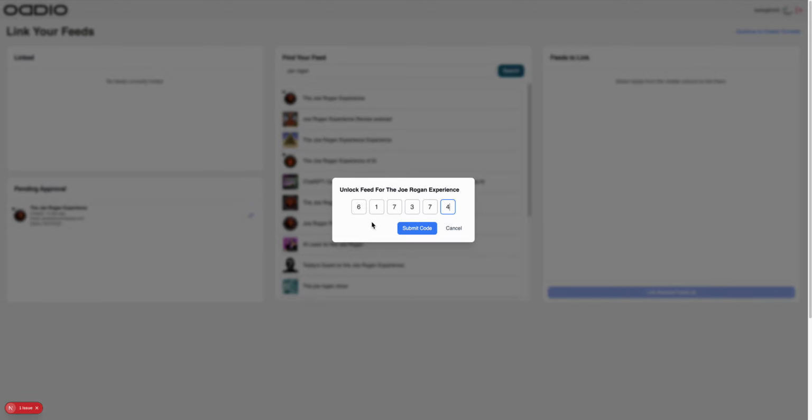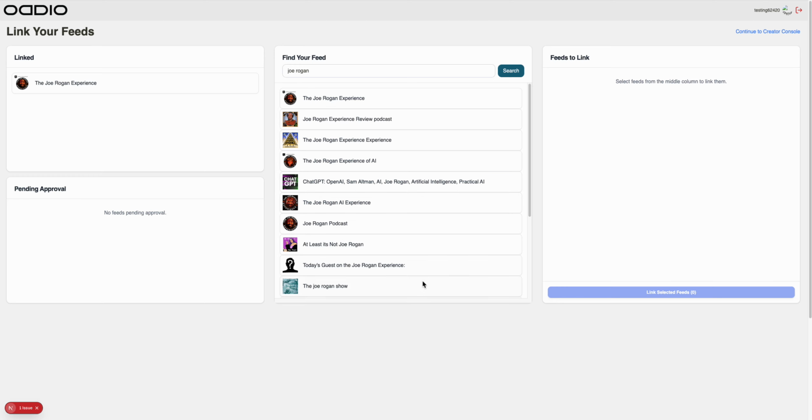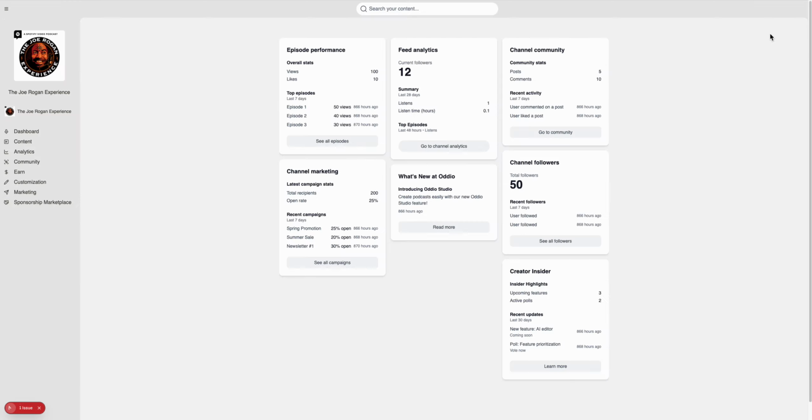You can also copy and paste into this, but we submit the code, then it's going to verify that it is the same code. Once that's finished, it now has linked the feed. So if I continue here to the creator console, I can now respond to comments and act on behalf of the Joe Rogan Experience. So that's kind of what it's like from the creator side.